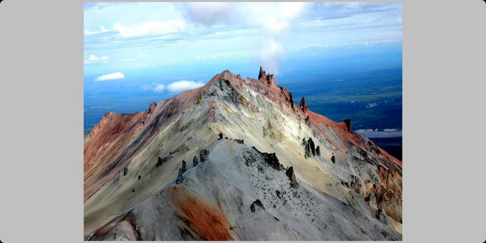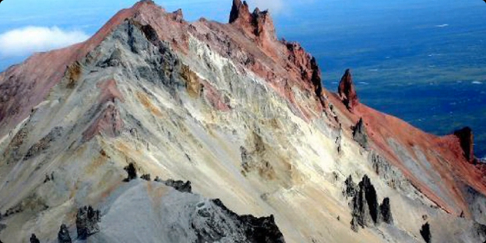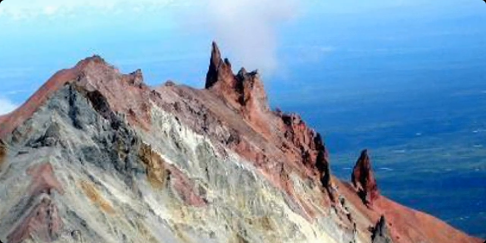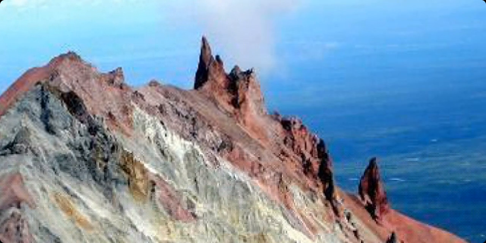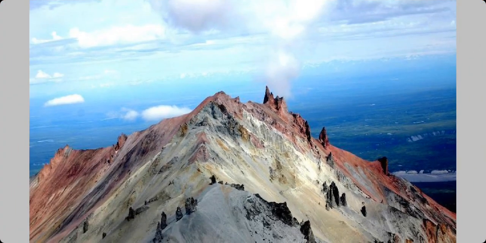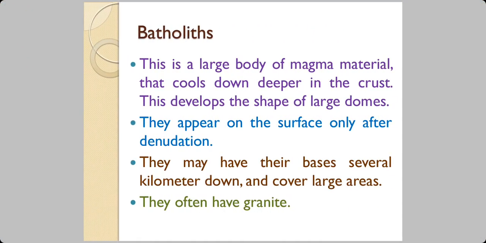This is a photograph of a hill, and you can see this odd shaped jutting out portion of rocks. These are known as dikes. We're going to talk about dikes shortly.